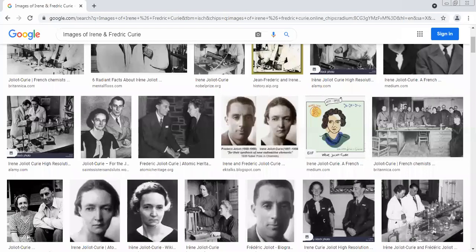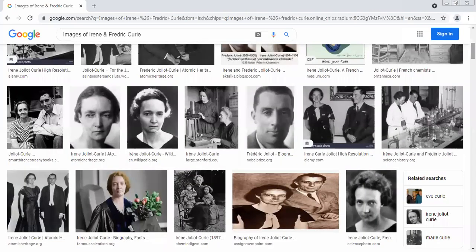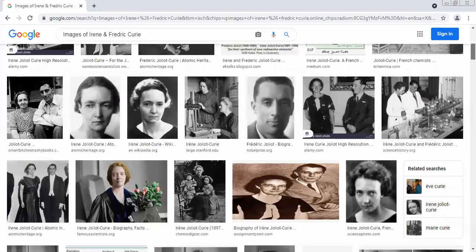See every picture, the pictures uploaded on Google. These pictures are not from their homes, but the majority are shown in the lab itself. Here is one more picture. See, this couple is sitting quietly, and here again is the experiment they carried out. This is again a picture from the laboratory.